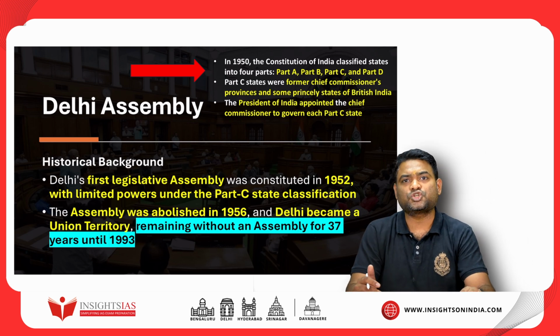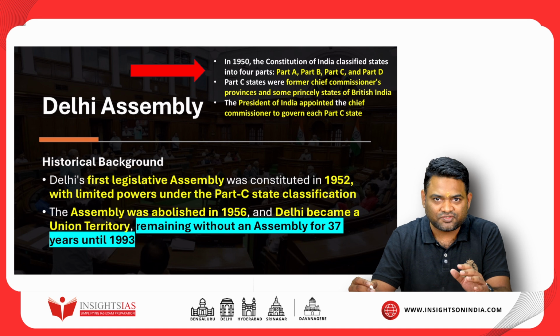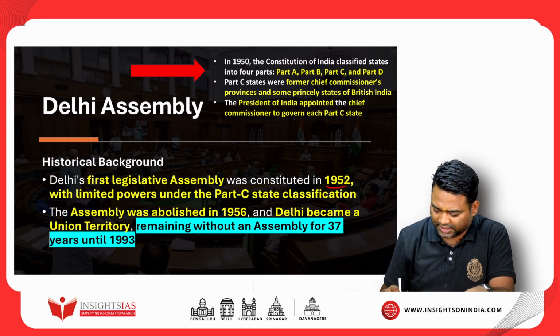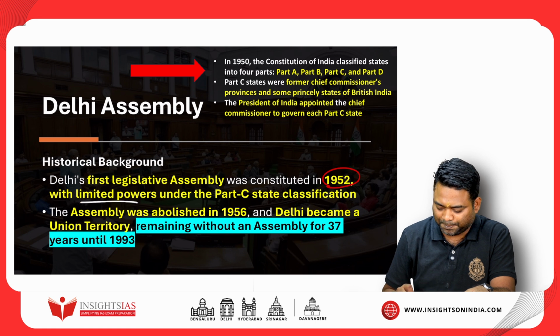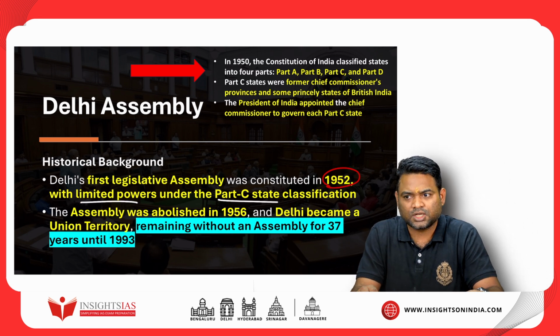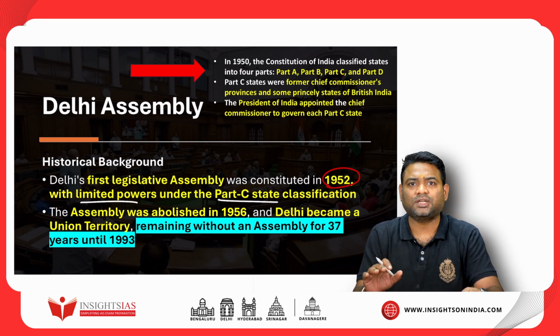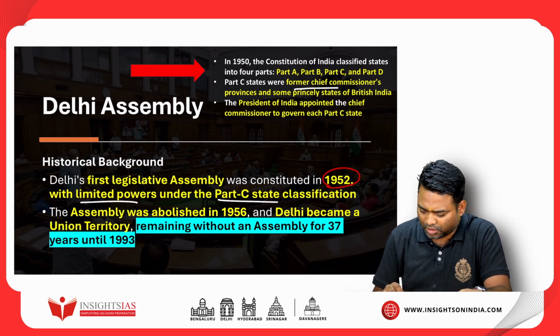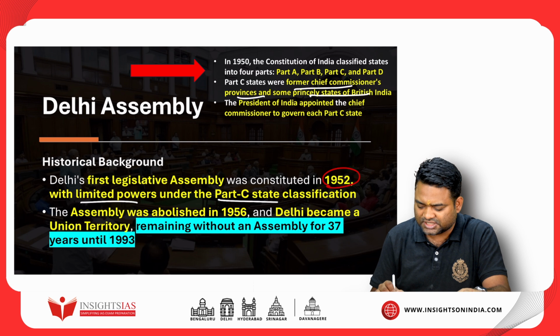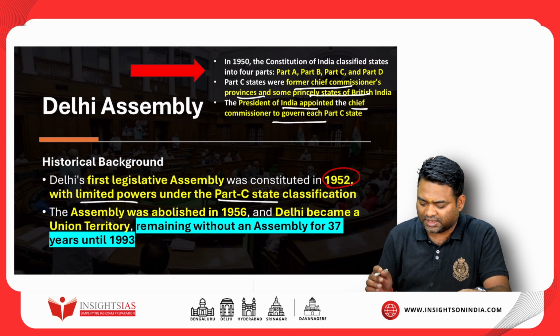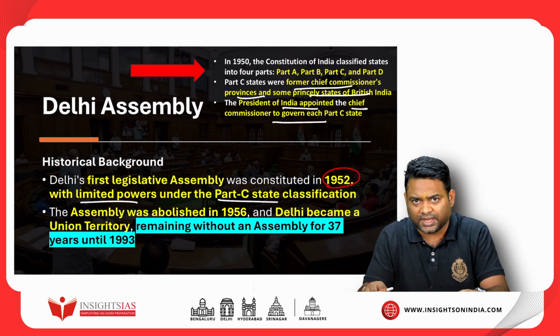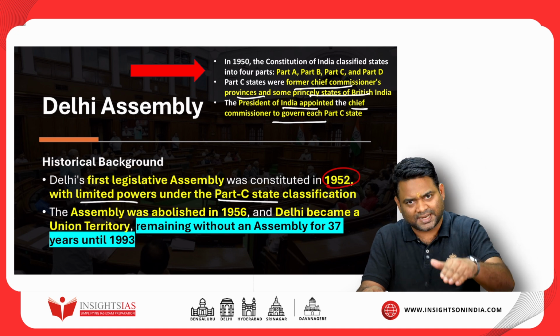If we go into the historical background of the Delhi Assembly, Delhi's first legislative assembly was constituted in 1952 with limited powers under the Part C classification. So what is Part C? If you go back to 1950, Indian states were classified into four parts: Part A, Part B, Part C, and Part D. Delhi was part of Part C states. Part C states were former Chief Commissioners provinces and some princely states of British India. The President of India appointed the Chief Commissioner to govern each Part C state. And even today, Delhi's Chief Minister is appointed by the President only.